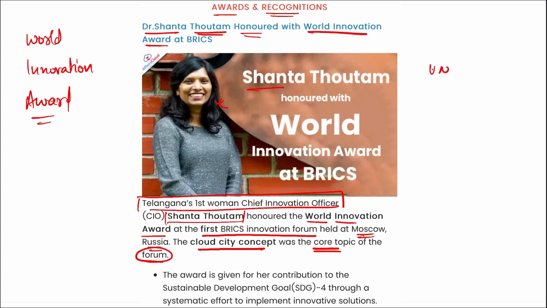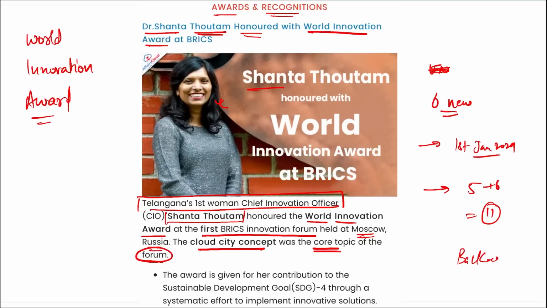How many new members have been added to BRICS now? 6 new members have been added, and they will be officially added from 1st January 2024. Now there will be 5 plus 6, a total of 11 members in BRICS, and there is a high chance that a new currency backed by gold will be launched soon. The impact of this will be huge, and it is even stated that it will challenge the dollar at the global level.